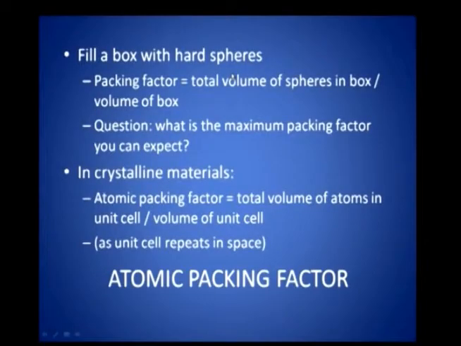You fill a box with hard spheres. You take a box or a cubic structure and fill the box with hard spheres. You assume the atom to be like a sphere, and then make the atoms touch each other. Let me ask you a fundamental question: whether atoms can touch each other in a solid.